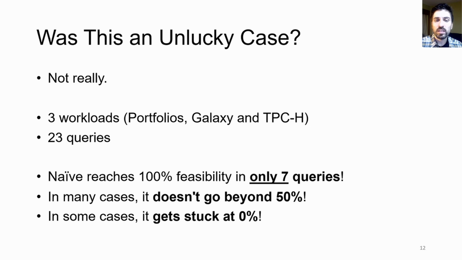Not really. In our 3 workloads with 23 queries, naive reaches 100% feasibility in only 7 queries. In many cases, it doesn't go beyond 50% feasibility, and in some cases, it even gets stuck at 0%, meaning no matter what the initial random seed is, you'll always get an infeasible result. So we definitely need to do better than that. And this failure is exactly what motivates our solution summary search, which I'm going to describe next.